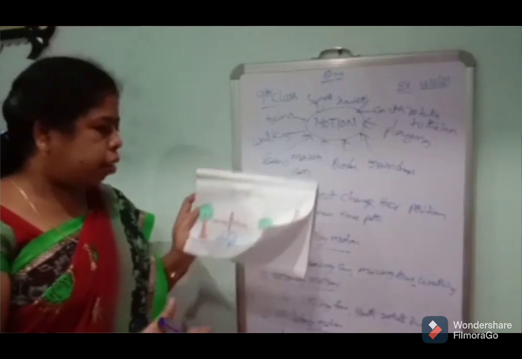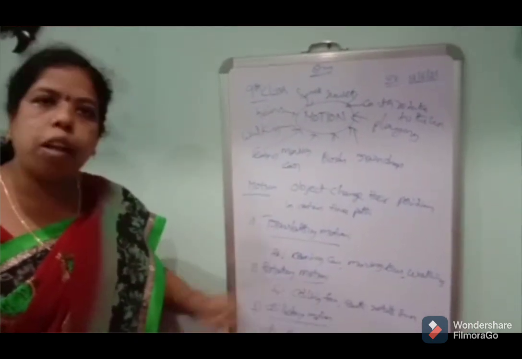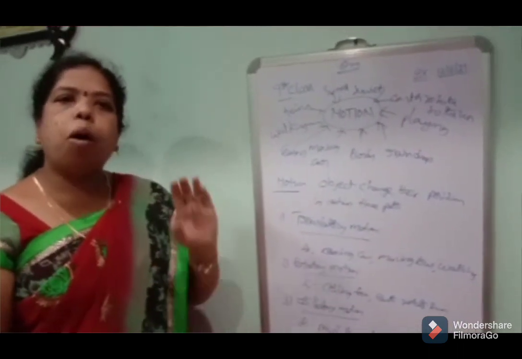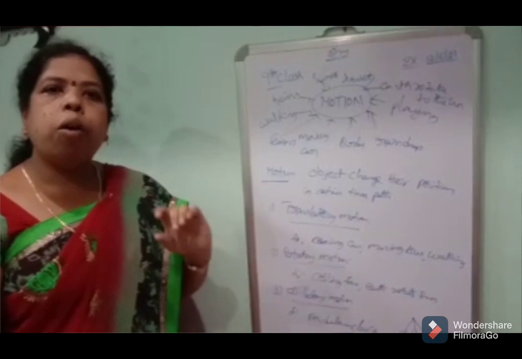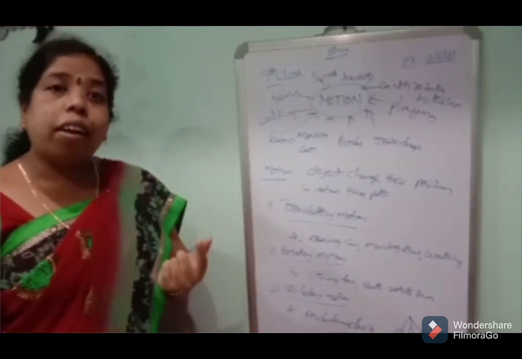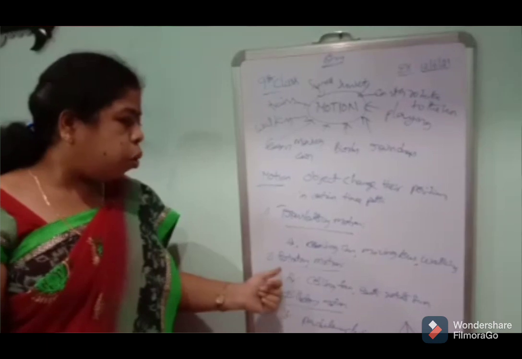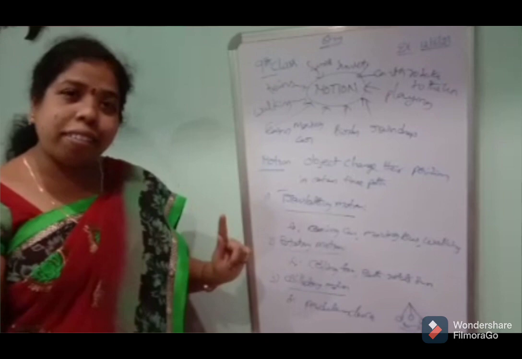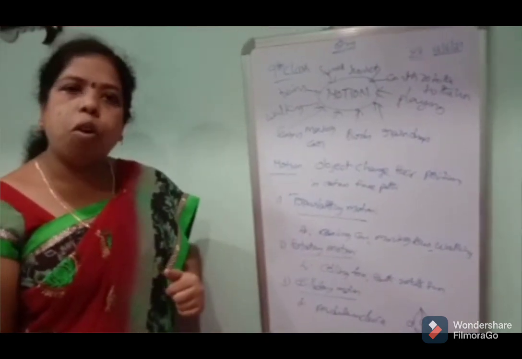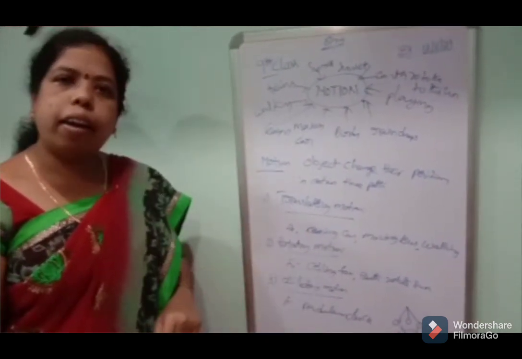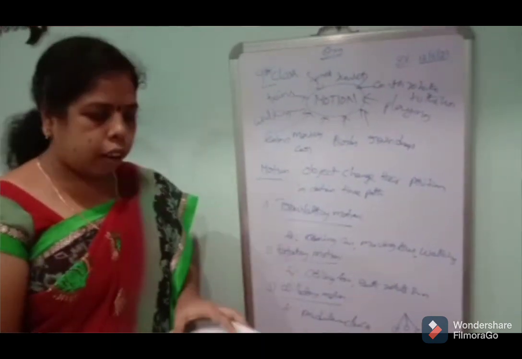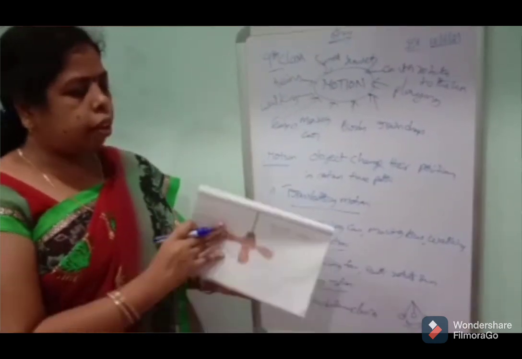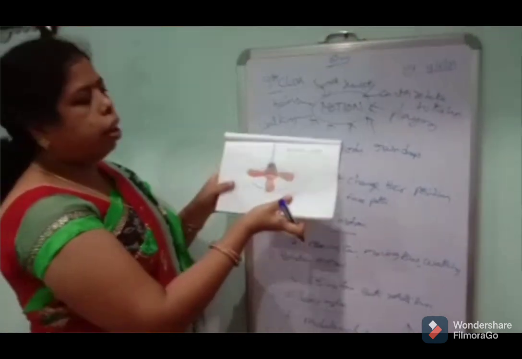Next, we discuss rotatory motion. Rotatory motion means the object is rotating on a fixed axis. That is called rotatory motion. For example, a ceiling fan, and the Earth rotating around the sun. You can see the picture of the ceiling fan.